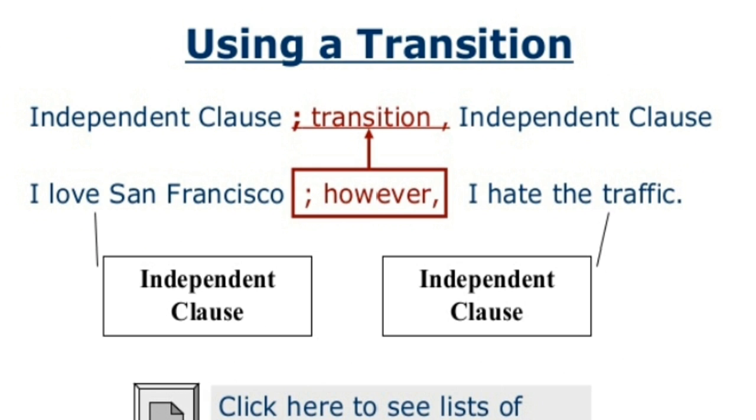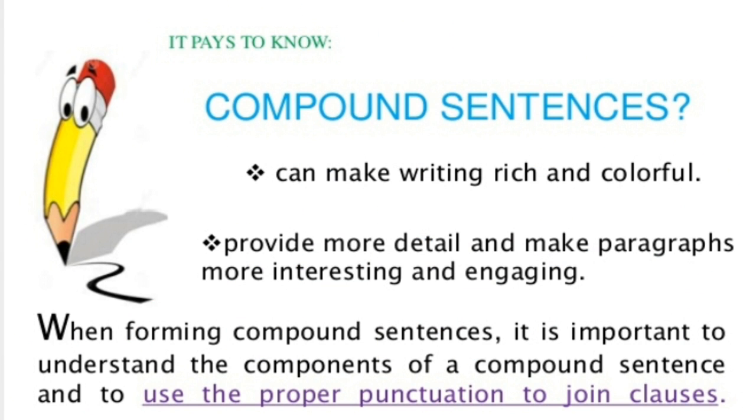Now let us see what is a transition. I love San Francisco. However, I hate the traffic. So however is the transition, that is the change of state. I love San Francisco is the independent clause. I hate the traffic is another independent clause, and we are using the transition word however to join these two, and therefore it is a compound sentence.